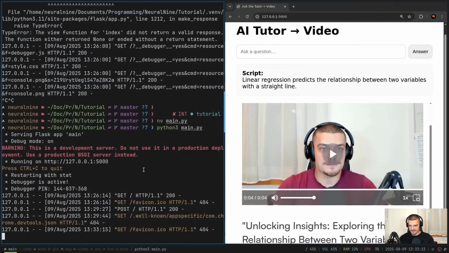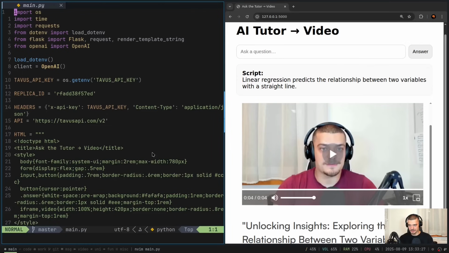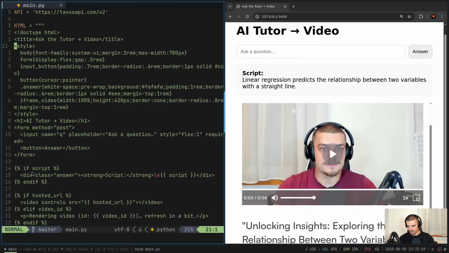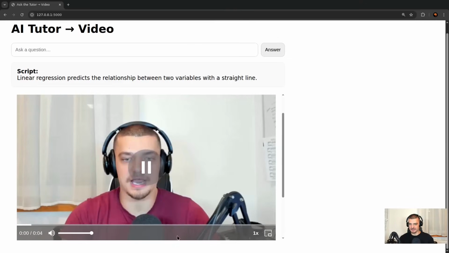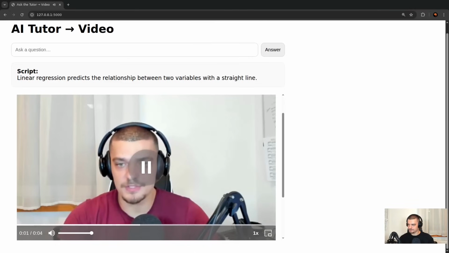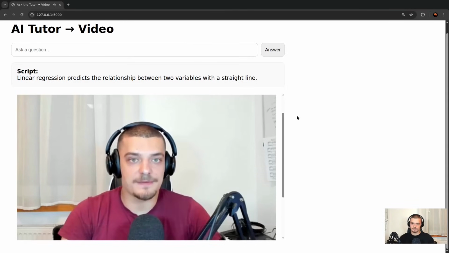Again, how do we fix that? You will get the corrected code, of course, but how do we fix that? We just go into the main.py, and instead of saying video here, to keep it simple, we just say iframe and then iframe. That works without a problem. This is what it looks like then. We get a script and we get the video answer. Linear regression predicts the relationship between two variables with a straight line.